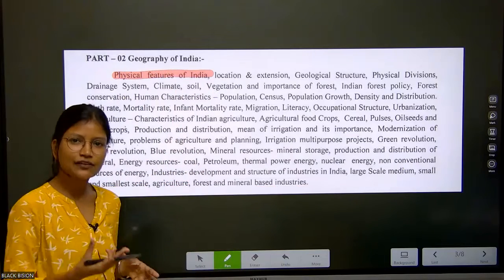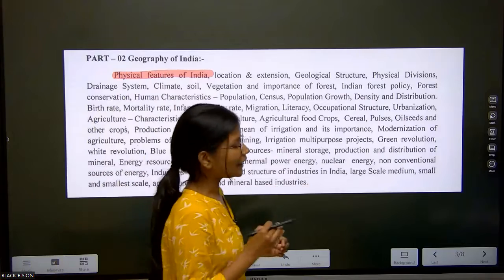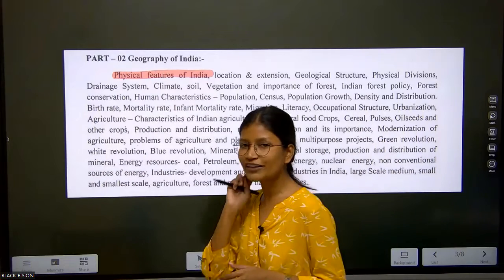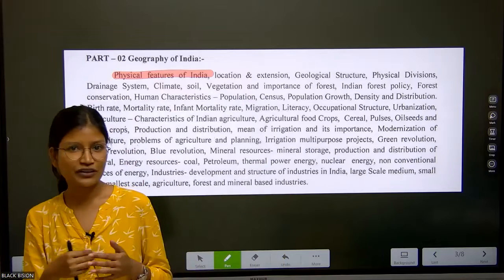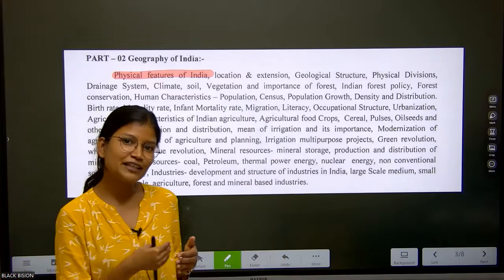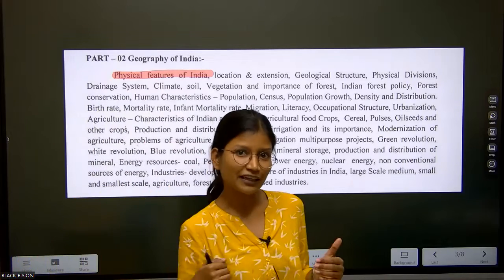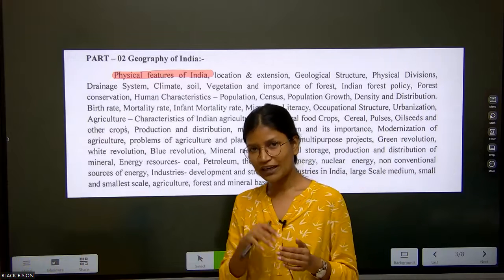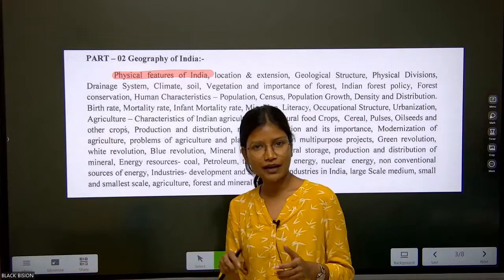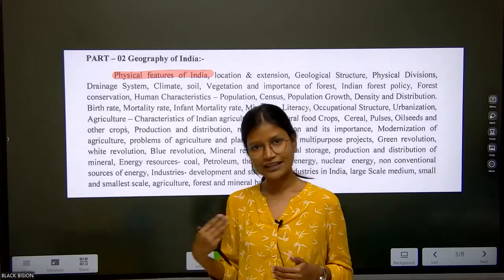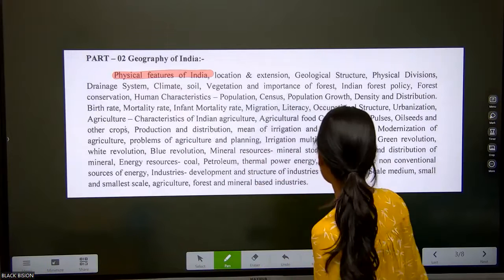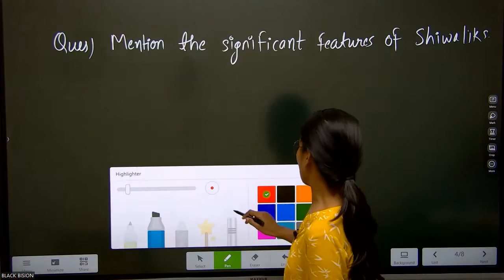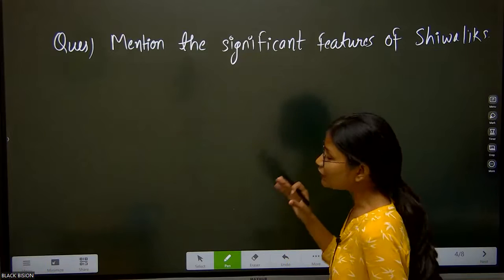Okay, when I say physical features of India, what exactly comes to your mind when you think about India geographically? Have you seen the map of India? In the northern part, you can see the Himalayan range. In the middle, we see the Great Indian Plains, the Ganga Basin, and thereafter we have the plateau region of India. Okay, so we will deal with each and every part in a very comprehensive manner in the coming lectures. But today I have taken a question which is on the Himalayas. Fine. So the question is about the Shivalik ranges.